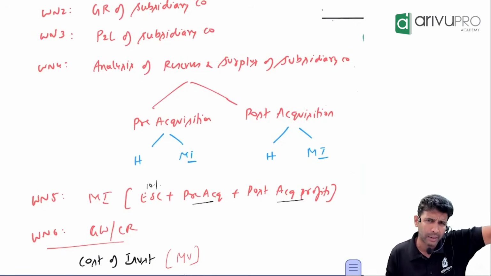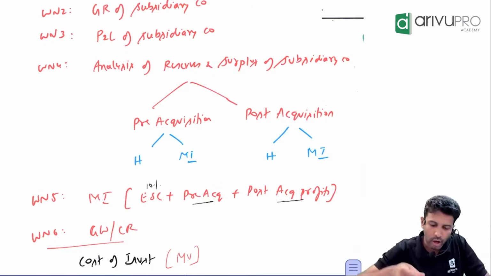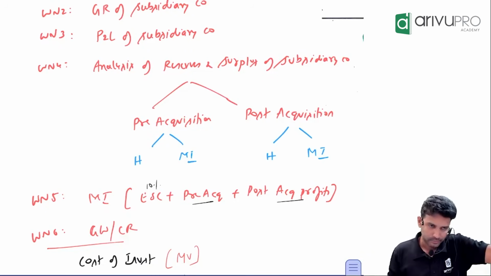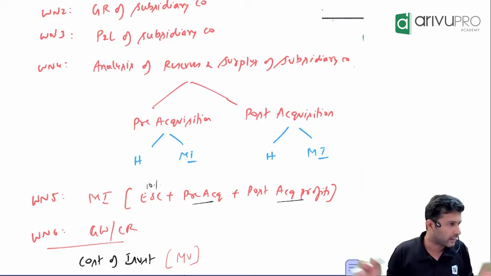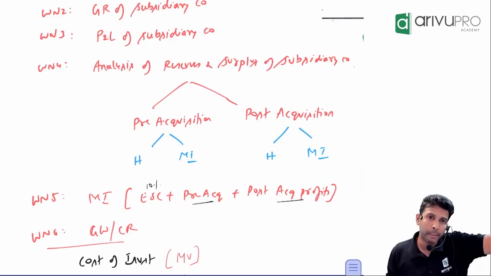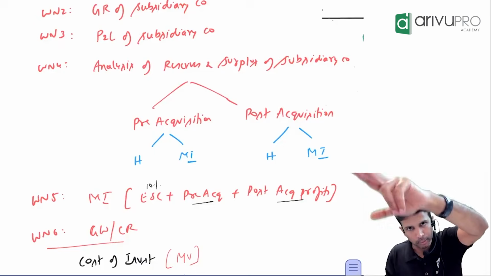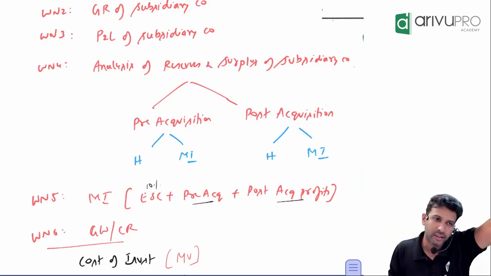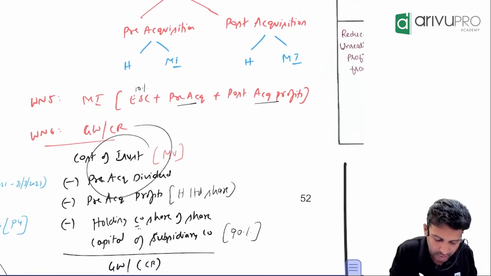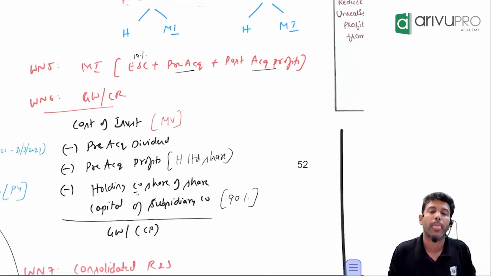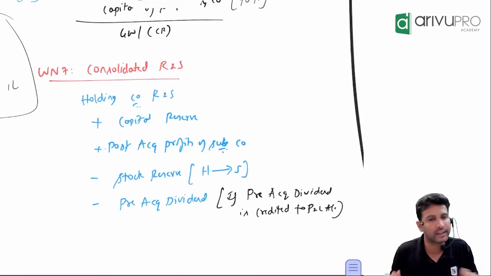First take the holding company's reserves and surplus as it is. Whatever is given, list it out. If you have got any capital reserve here, add it. Then the subsidiary company's reserves and surplus has got segregated into various parts, pre and post. Under pre, the minority's share, and under post, the minority's share is already considered. The holding company's pre-acquisition profit also is considered under working note number 6. The only thing missed out is what? The holding company's share of post-acquisition profit, that gets considered there.